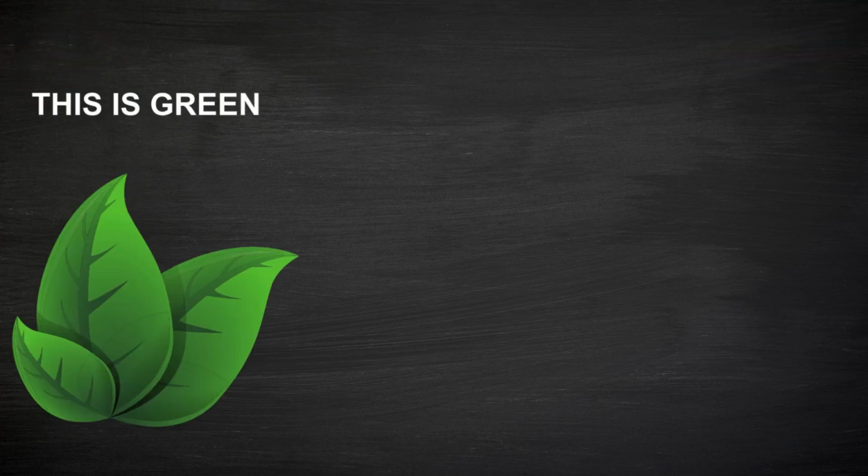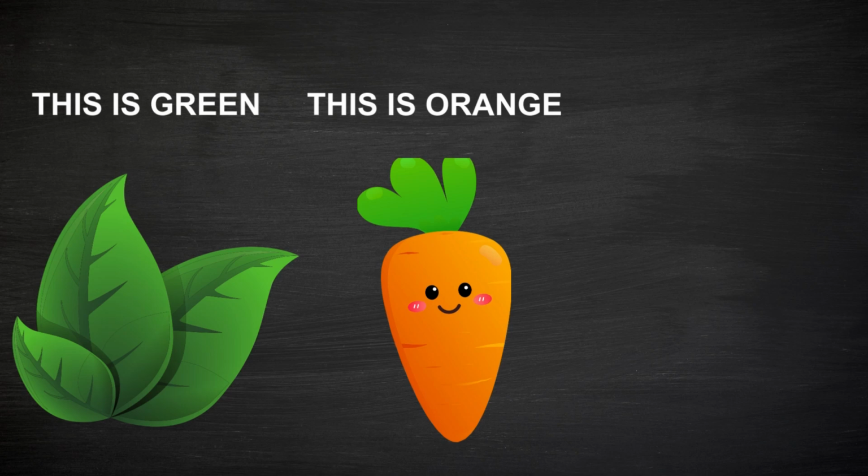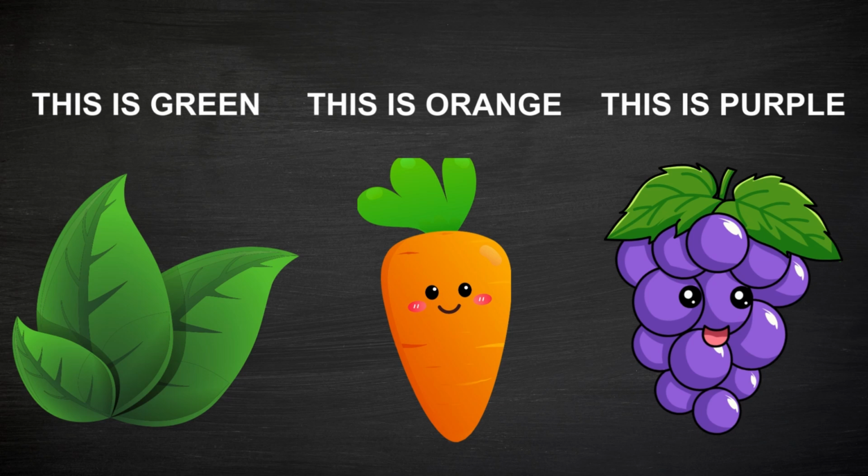Now let's revise day 2. Before, green. Leaf is green. Before, orange. Carrot is orange. Before, purple. Grapes are purple.